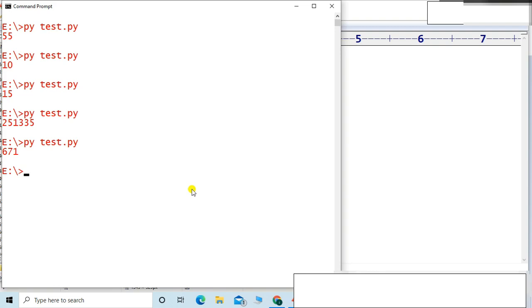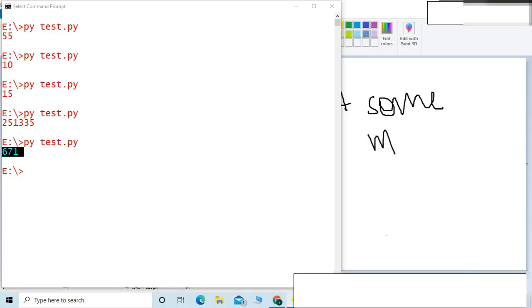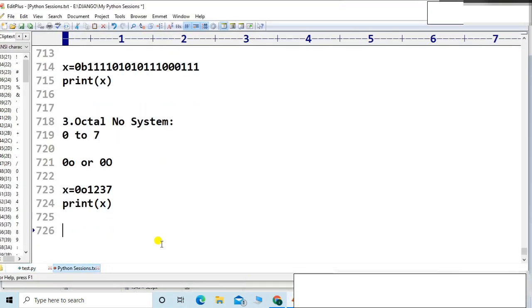671. It's 671 in a decimal number system. It's perfectly 671. So this is one example for you. Let me paste that example in our notes. I think already covered. Let me take example number 2.